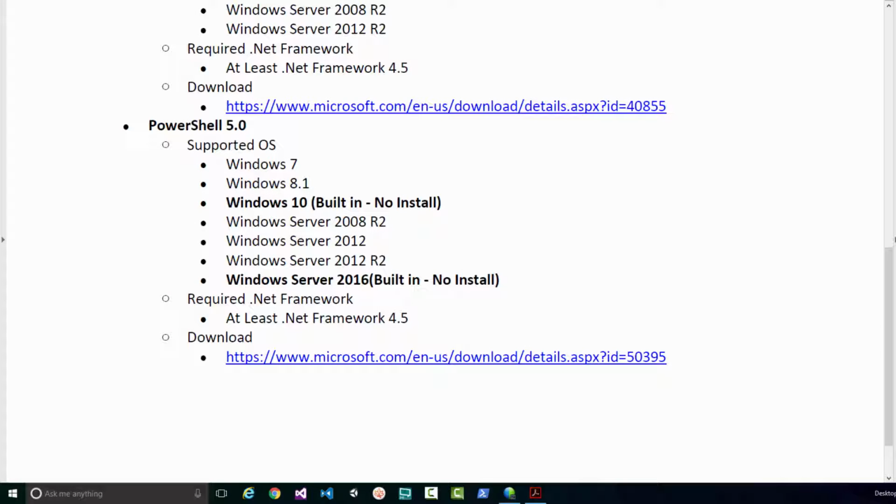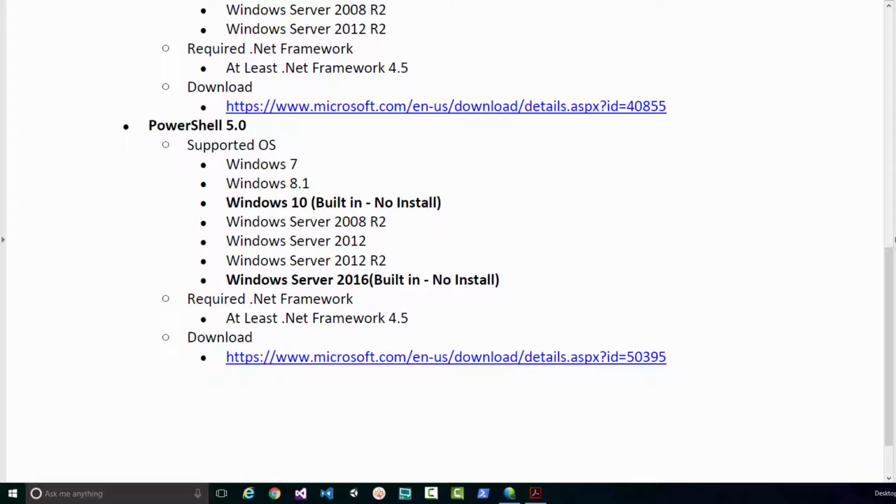So now that we know what version of PowerShell works with each version of Windows, it's time for you to get PowerShell if you don't already have it on your computer. In this short video, I'll browse to one of the links shown in the last section and download PowerShell to my computer. In my case, I have Windows 10, which comes with PowerShell 5 pre-installed, but I figure it will help to still be able to show you an example of how to get PowerShell downloaded to your computer.